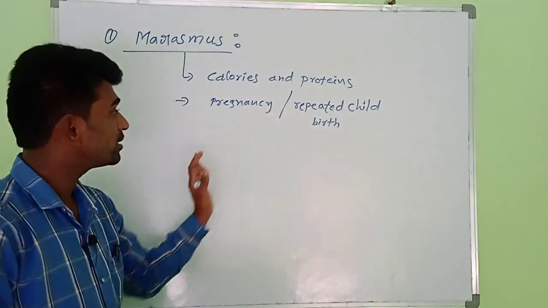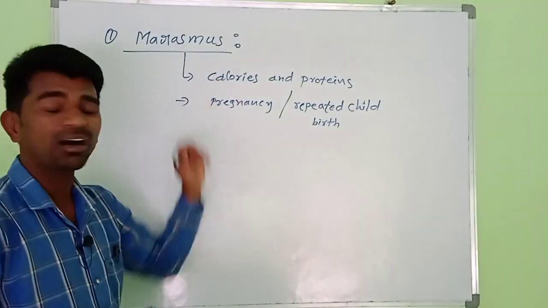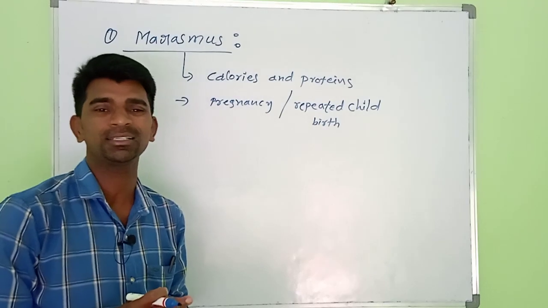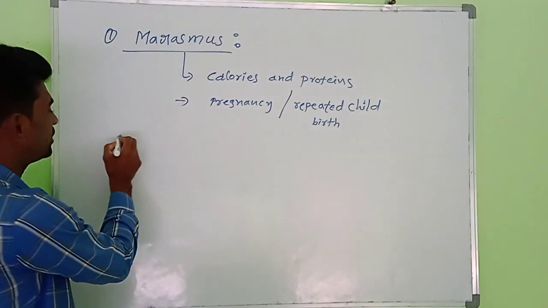And then, what are the symptoms of the marasmus disease?